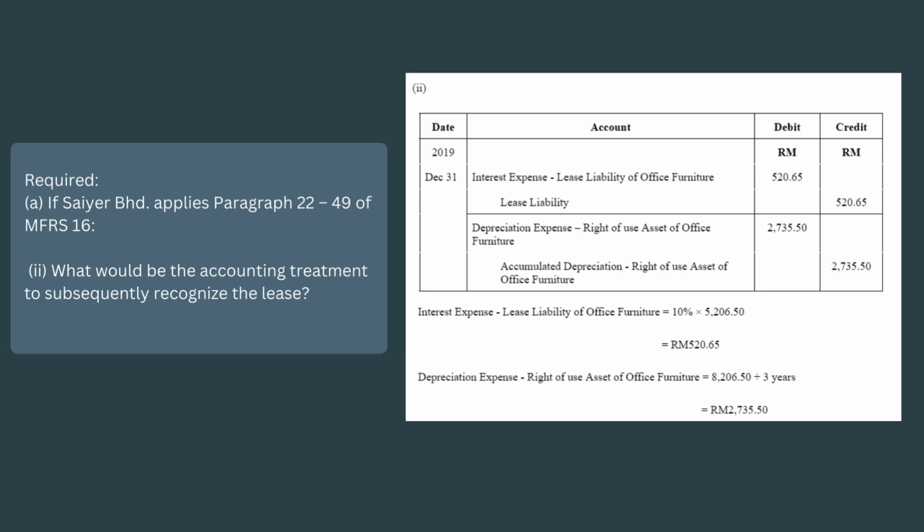The next requirement is what should be the accounting treatment to subsequently recognize the lease. At the end of the accounting period, we will debit depreciation expense of right of use asset and credit accumulated depreciation of right of use asset. The amount can be calculated by dividing the value of the right of use asset by 3 years, which is the lease term instead of the useful life, because at the end of the lease term, the ownership of the underlying asset will be transferred to the lessee. We will then get RM2,735.50.